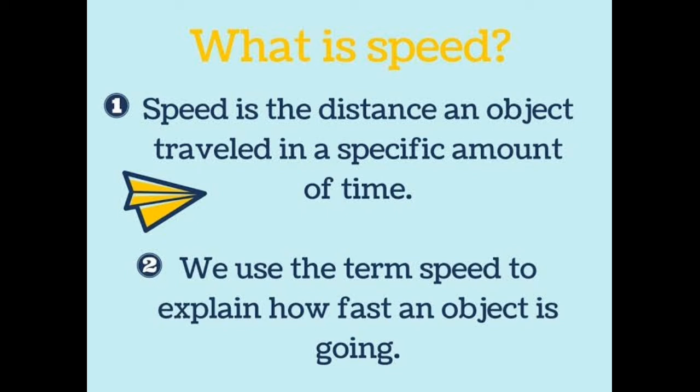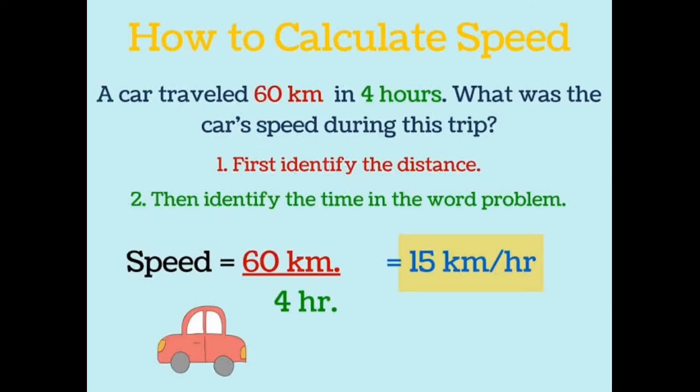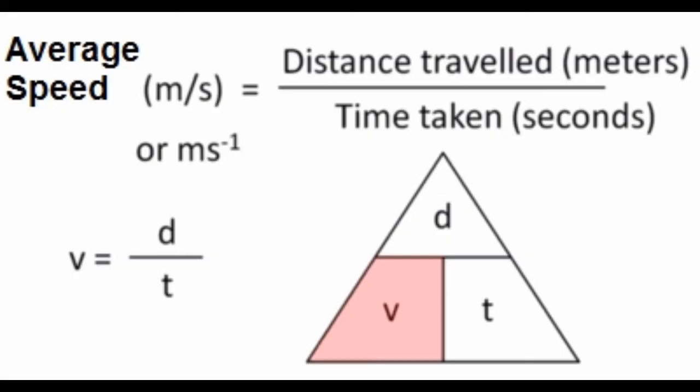Actually, speed is the distance an object travels in a specific amount of time. We can calculate speed using the formula: distance traveled divided by time taken. This is one example you can see. Average speed is calculated from distance traveled in meters and time taken in seconds. So the SI unit of speed is meter per second.